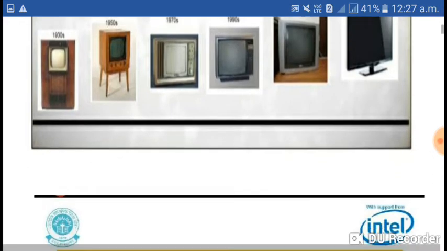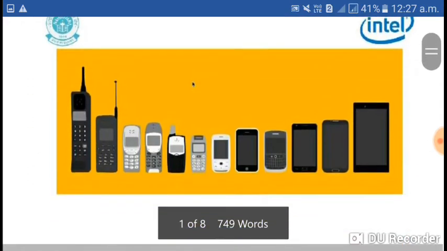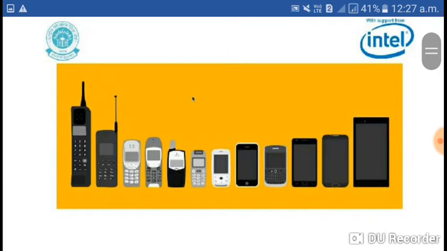Now let us see one more picture, and it is about phones. In this second picture, we can see how a smartphone today is different from the telephones we had in the last century.